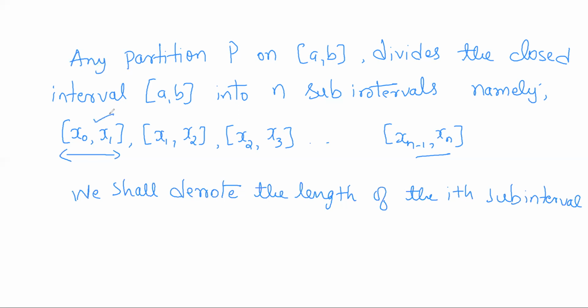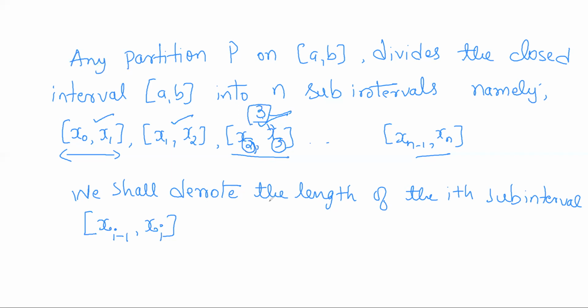This is the first subinterval, this is the second subinterval, this is the third subinterval. In the third subinterval, this is x2, this is x3. So the first index is 1 less than the number and the second index is equal to that number. So the ith subinterval will be, the first index is 1 less and the second index is xi.